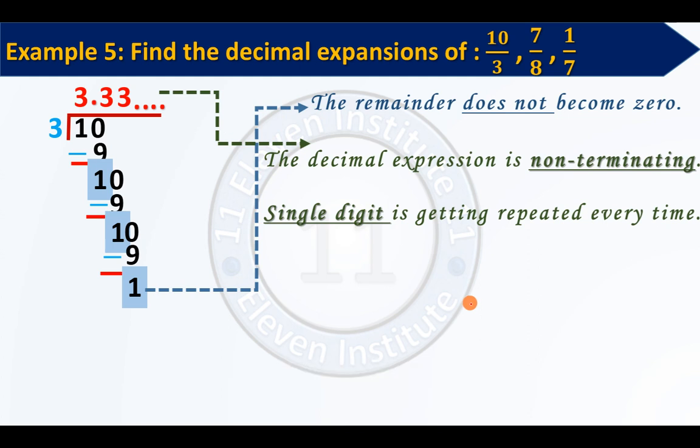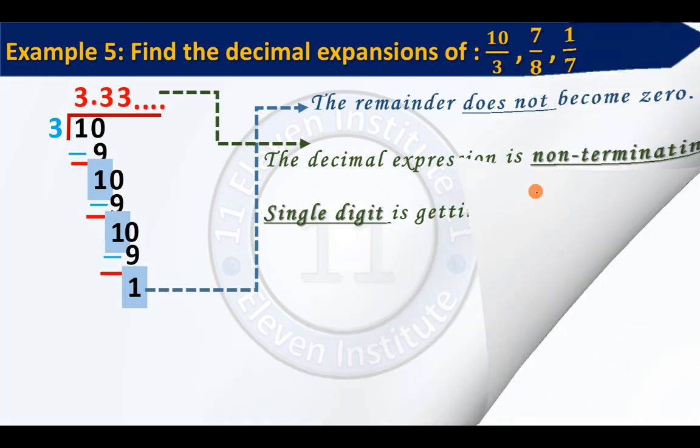Alright, I hope you have written this. So what we have learnt is, if the remainder does not become 0, the remainder will repeat itself. If the remainder repeats itself, then the digit over here will also get repeated, and our decimal expression will be non-terminating. It will not stop, it will just continue, but in a specific pattern. It will repeat itself. So here we can see a single digit is getting repeated. We have performed two divisions now.